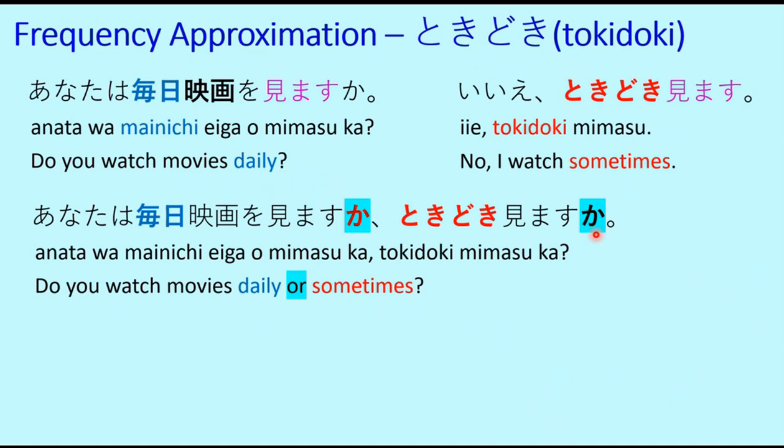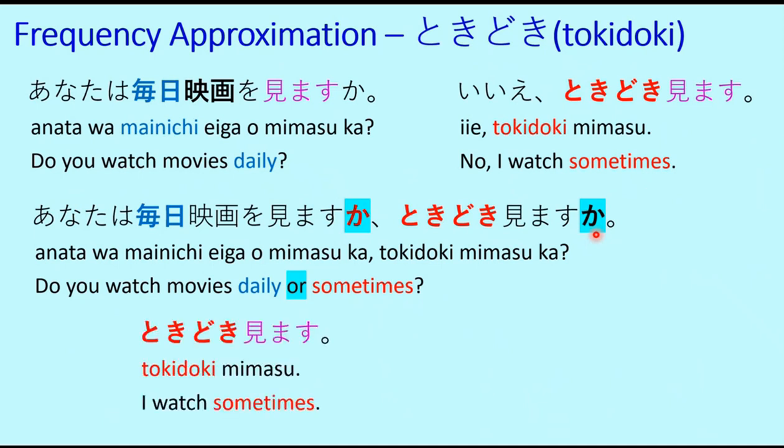So, anata wa mainichi eiga o mimasu ka? That is, do you watch movies daily? Tokidoki mimasu ka? Or sometimes. Or do you watch sometimes? So, this is what the usage of two ka particles indicates. Anata wa mainichi eiga o mimasu ka? Tokidoki mimasu ka? Do you watch movies daily or sometimes? Tokidoki mimasu. I watch sometimes.